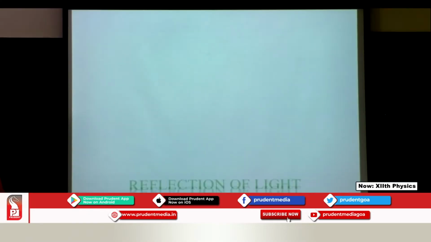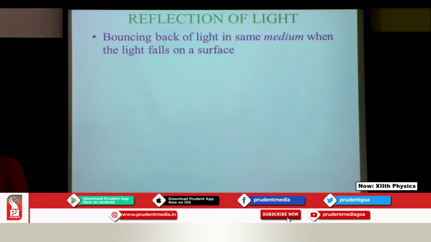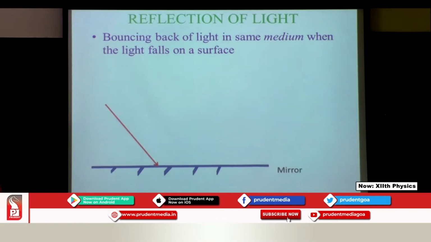To start off with, we'll be learning about the reflection of light. Now what is it? It's the bouncing back of light in the same medium when it strikes a surface. So there's a keyword, students, you need to know: bouncing back. Over here, I have got the mirror, and as you know, one side becomes the reflecting side, and the back of the mirror is painted or silvered.